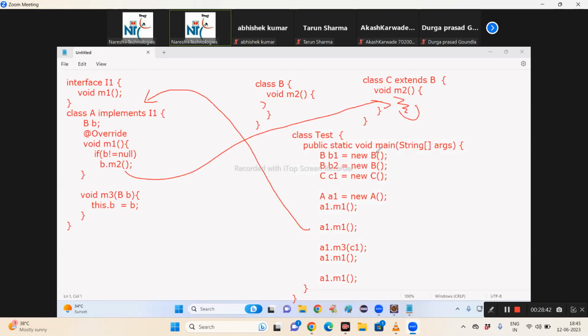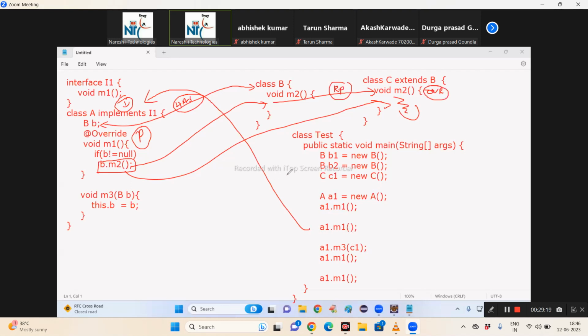Here, how many concepts are there? Number 1, inheritance. Number 2, polymorphism. Number 3, what relation? This relation, as a relation, right? Next, you call the M2 method of which class? B. Executing from which class? C. What is this? Runtime polymorphism, overriding and runtime polymorphism, right? And next, now you are passing an object as an argument. What is this concept? Pass by value.